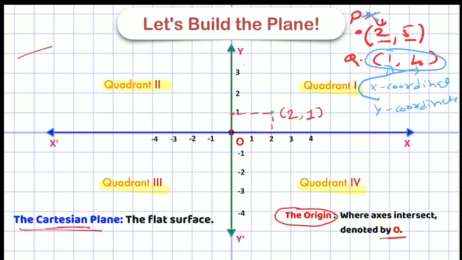Very simple. Let me give you another example. Let's say I want to write the location of this point. This is all drawn on graph paper, so I can find location and distance easily. If I want to name this point, let me write a bracket here with a comma.